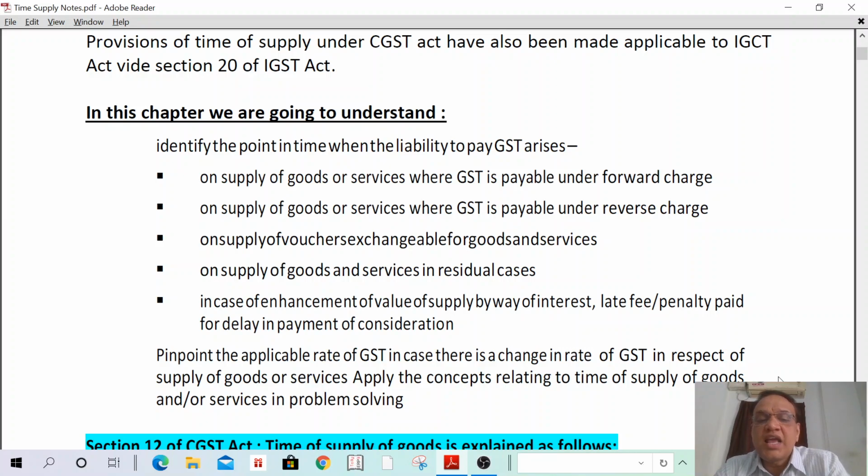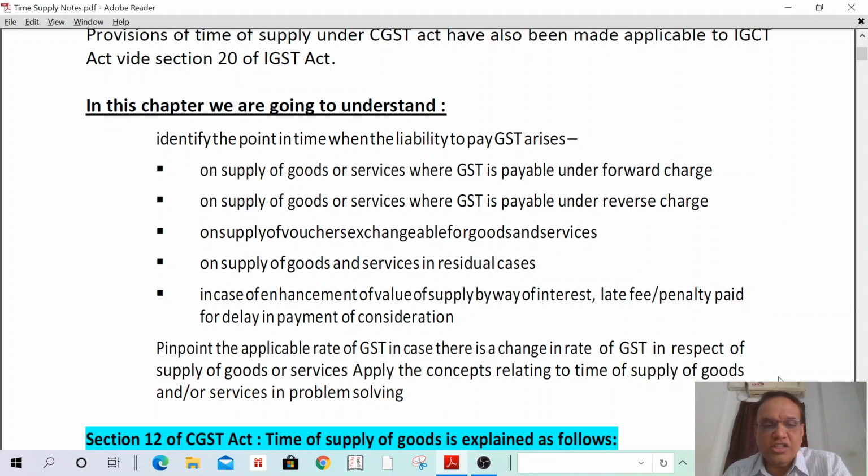And in case of enhancement of value of supply, that means I am supplying one laptop to X company, and I have issued invoice. In that invoice I have mentioned the payment shall be made within 1 month from the date of invoice. If you are not paying within 1 month, a late fee of 100 rupees will be charged, and 1% interest per month will be charged. This is enhancement of value. So what is the time of supply for such enhancement of value? That is also we are going to discuss.